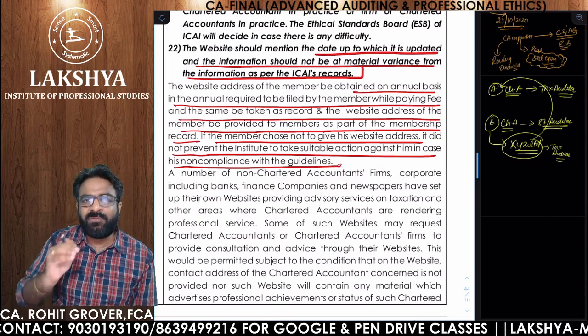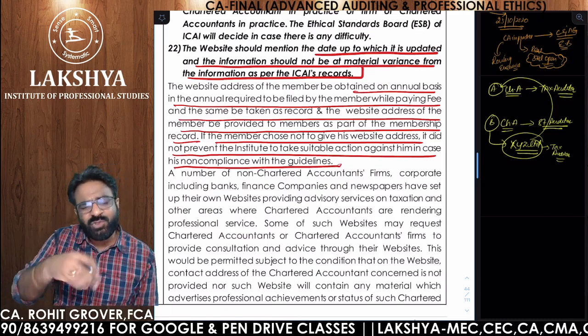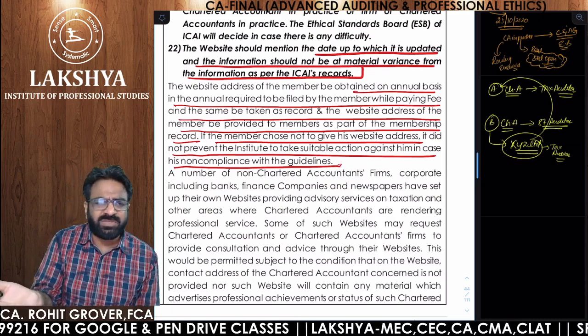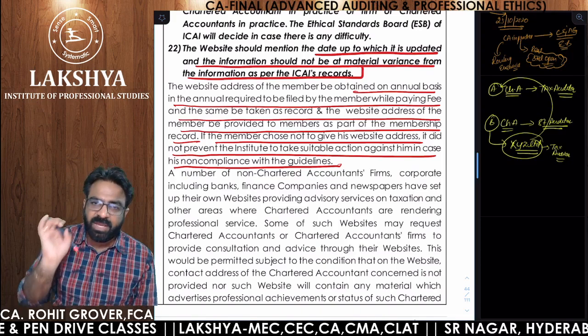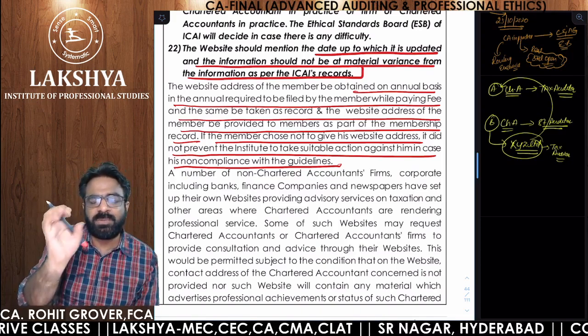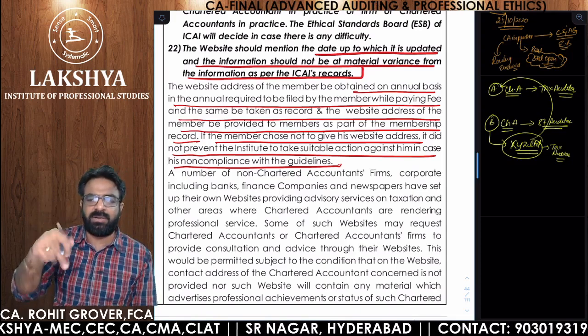So the date of updating the website is mandatory to be given to the ICAI. If you choose not to give the website address to the ICAI, still make sure that you are following the guidelines which are issued by the ICAI. If anybody makes a complaint about your website relating to ICAI, then in that case you will be guilty of professional misconduct under clause number 6.